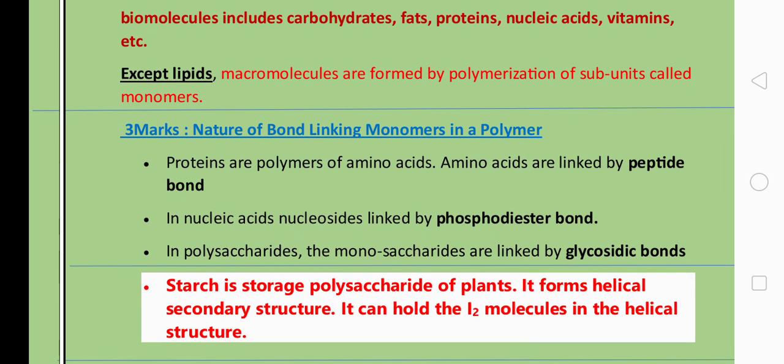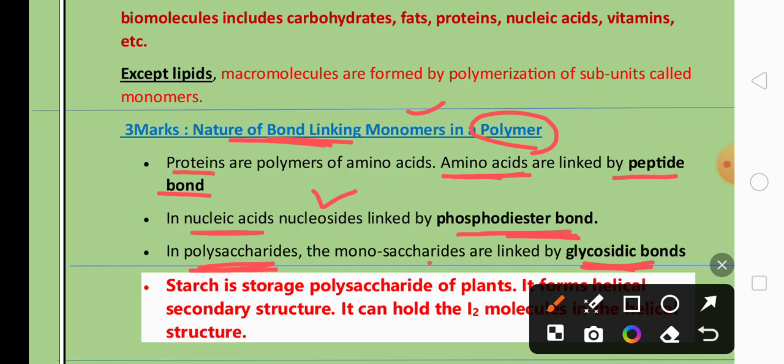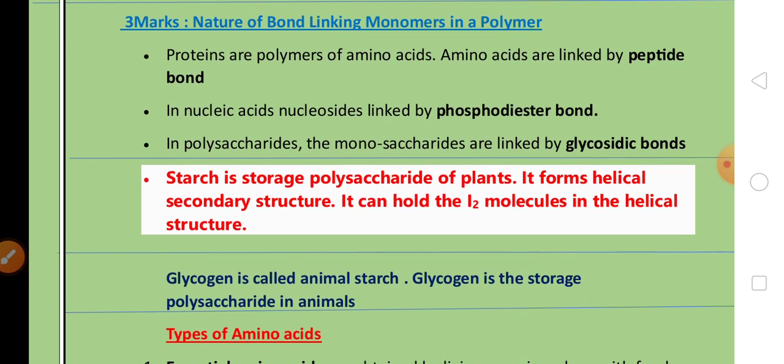One of the 3 marks questions is the type of bonds present between the monomers in a polymer, or the nature of bonds in biomolecules. One of the important bonds is the peptide bond. It is present between two amino acids in a protein. The phosphodiester bond is present in nucleic acids between two nucleosides. And the glycosidic bond is present in polysaccharides between two monosaccharides. So for 3 marks, about the nature of bonds, they are going to ask about peptide bond, phosphodiester bond, and glycosidic bond.